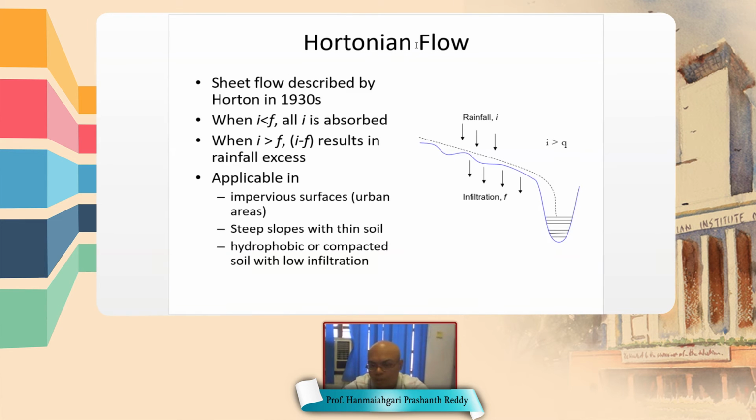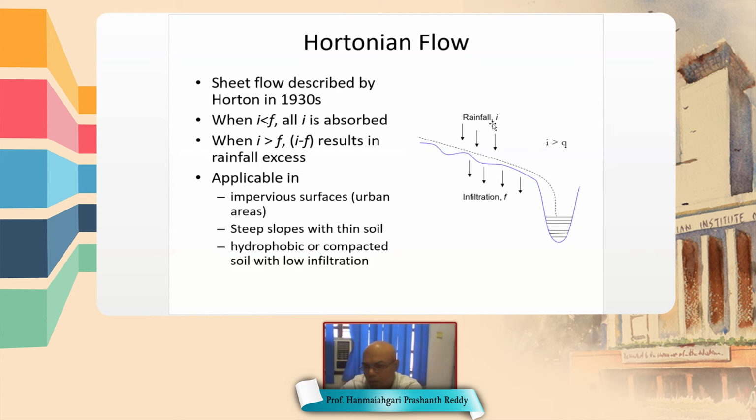Hortonian flow is a sheet flow over an impervious surface. This was defined by Horton in the 1930s. Look at this figure.